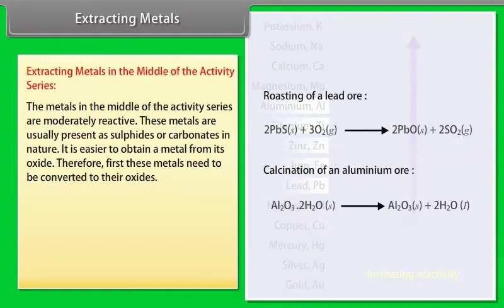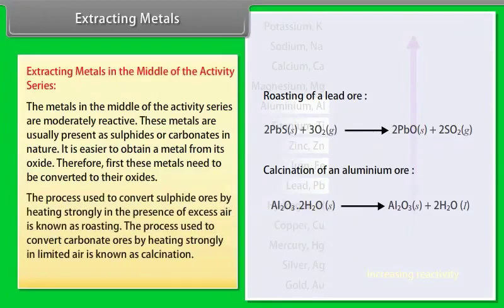These metals are usually present as sulfides or carbonates in nature. It is easier to obtain a metal from its oxide. Therefore, first these metals need to be converted to their oxides. The process used to convert sulfide ores by heating strongly in the presence of excess air